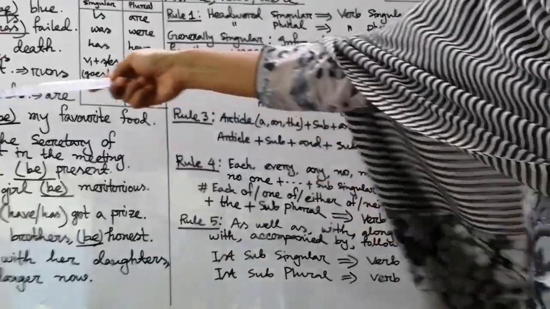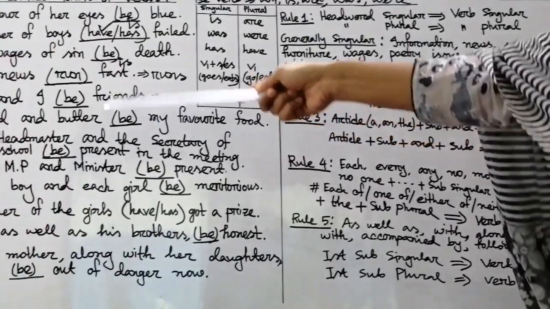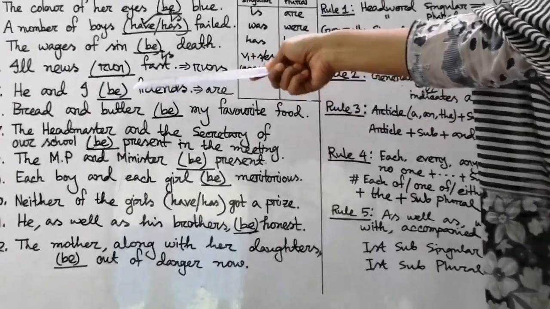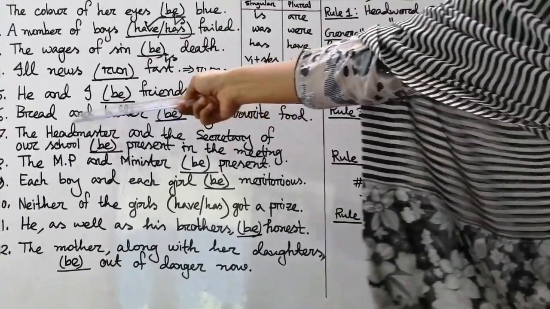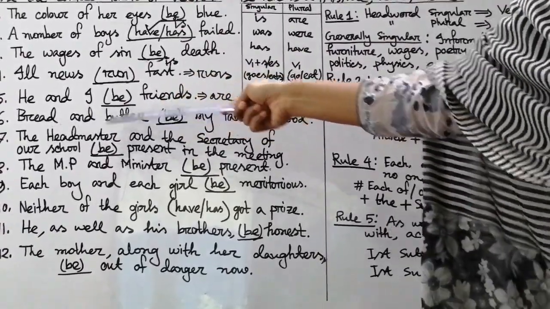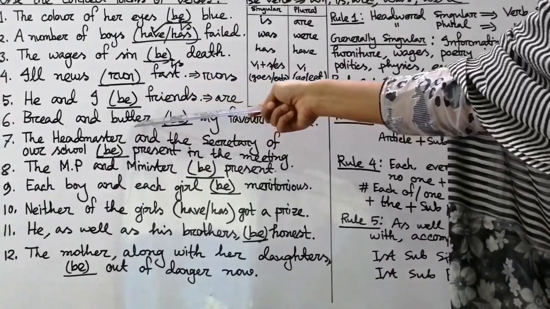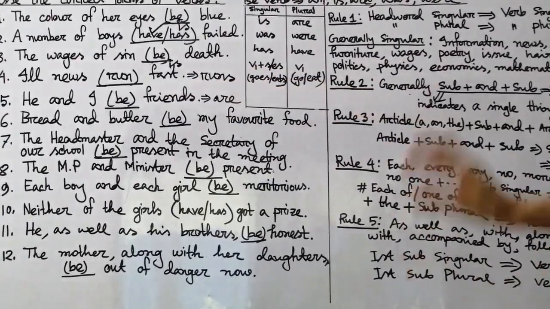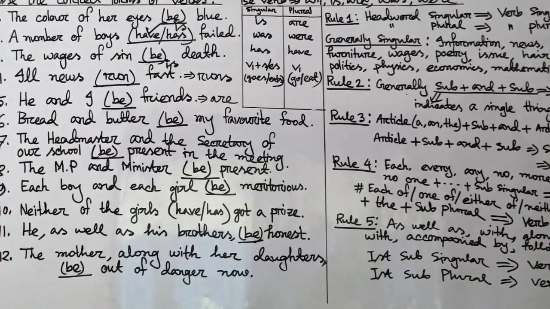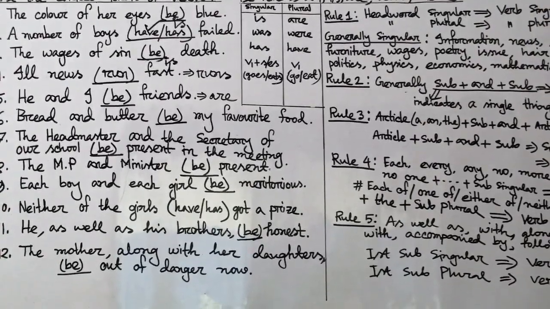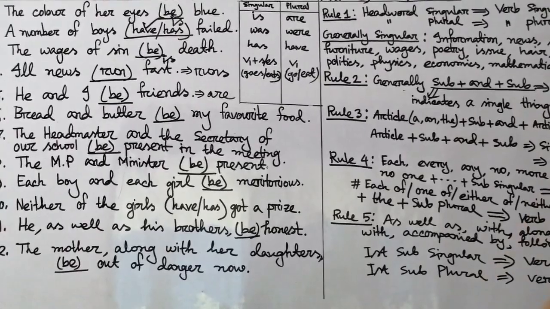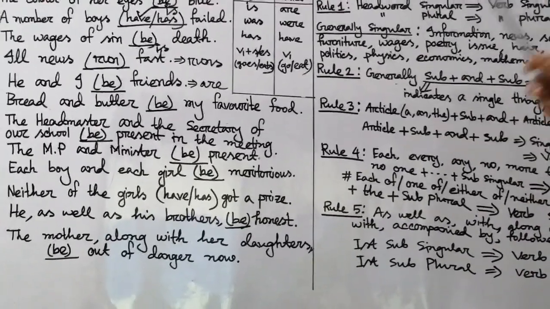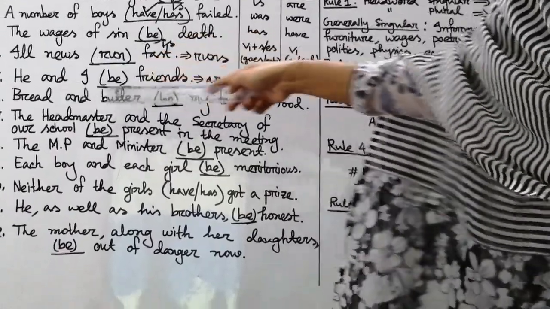Here you see, my dear student, bread and butter. Though we see two food items here, these two items make a single food, bread mixed with butter, so it's the name of a single food here.